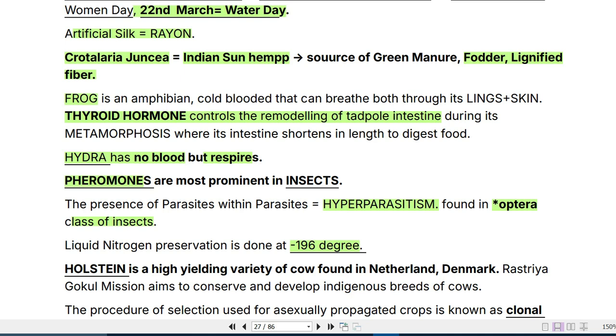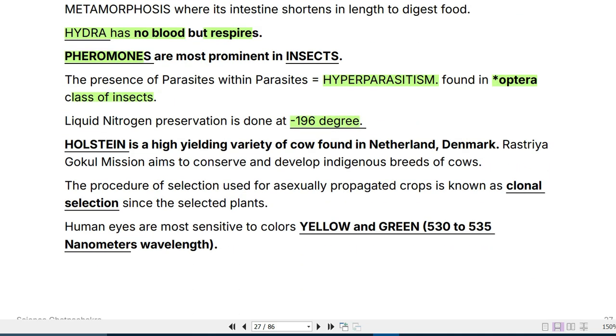Hydra has no blood, but still it respires. Then frog is an amphibian, cold-blooded, but can breathe through its lungs as well as the skin. It is the thyroid hormone that controls the remodeling of the tadpole intestine. Now, Holstein is a high-yielding variety of cow found in the Netherlands and Denmark. Rashtriya Gokul Mission aims to conserve and develop indigenous breeds of cows. The procedure of selection used for asexually propagated crops is known as clonal selection.